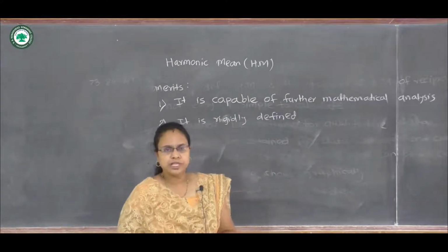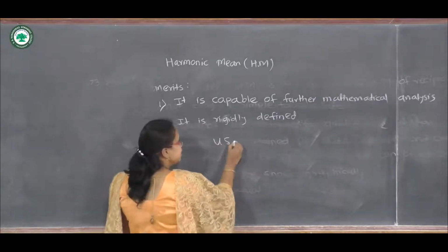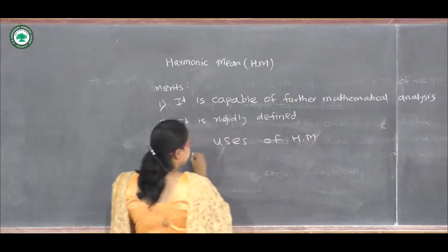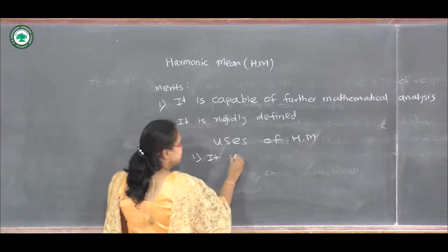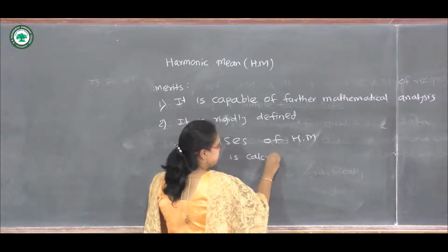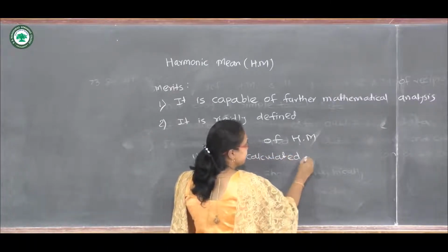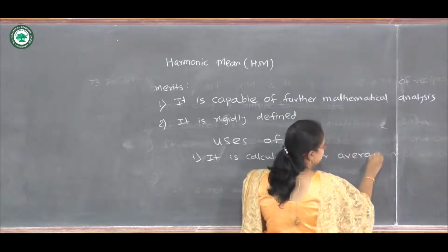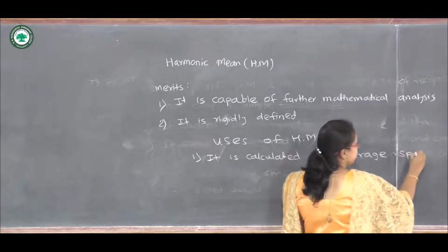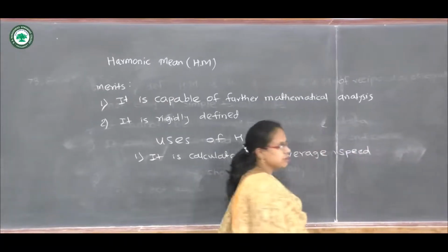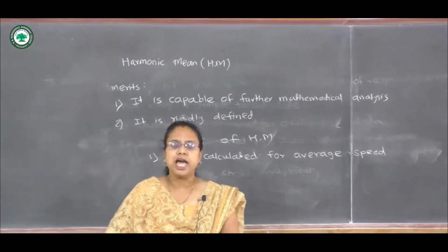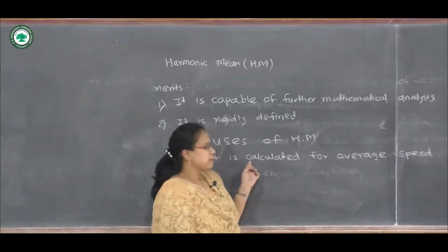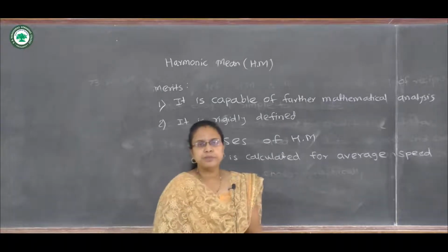There are some uses, so we will see the uses of harmonic mean. It is calculated for average speed or average rate. So whenever we have to calculate the average speed or average rate, in that case harmonic mean is most preferred.